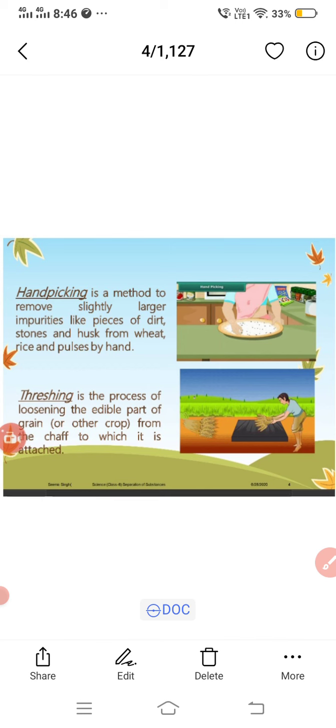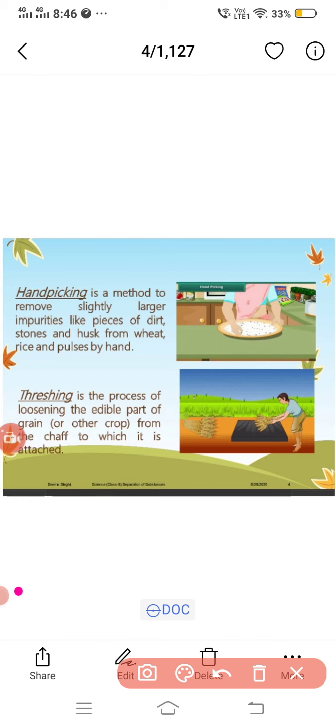Therefore, separation of substances is needed for the following purposes: to obtain a pure sample of a substance, to obtain a useful constituent, and to remove any harmful or undesirable constituent. So there are methods of separation. Several methods are used for separating a mixture into its constituents. The choice of the method used depends on some property that one constituent of the mixture has and the other does not. The properties which differ between substances are generally used for separating the components of a mixture.